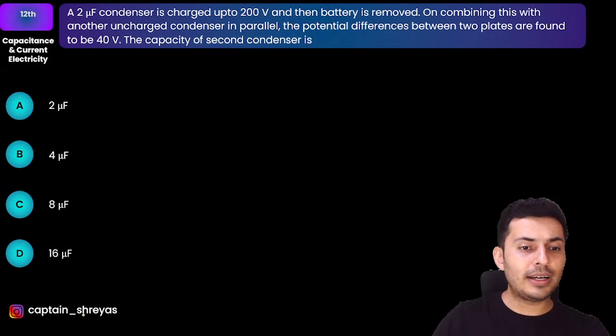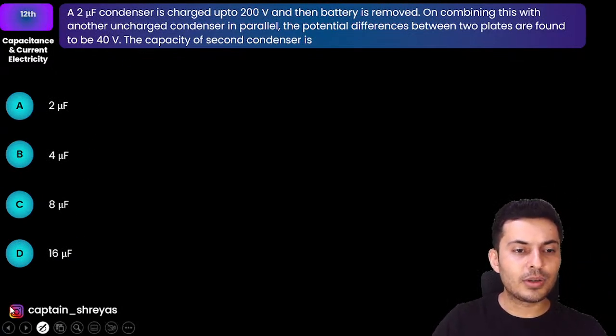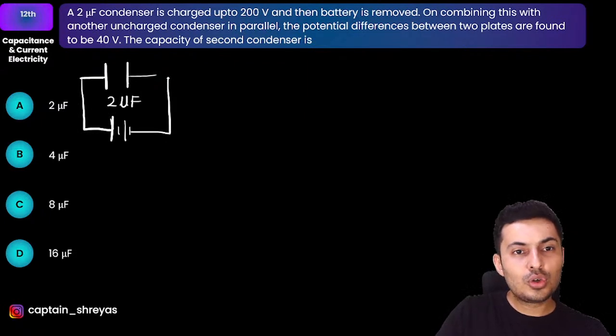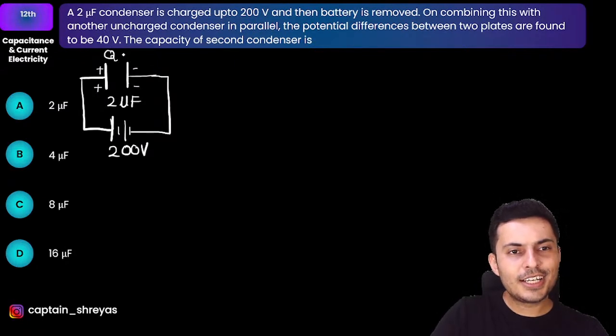Now a 2 microfarad capacitor, let's try to understand what is happening over here. So we have a 2 microfarad capacitor, and this capacitor is connected using a battery of how many volts? 200 volts. So this is 200 volts. Naturally there will be some charge on it here and here. So how much will be that charge? It will be C into V. So naturally it is going to be 400 microcoulomb.